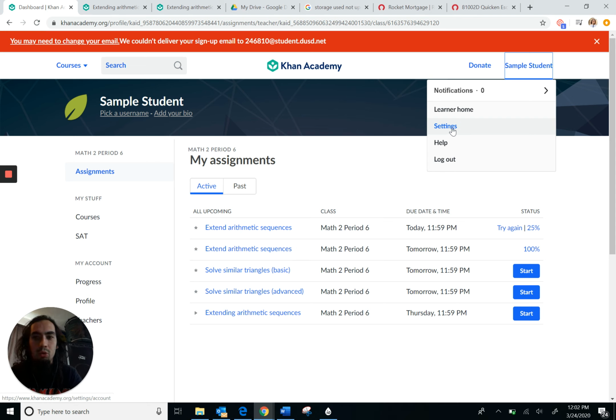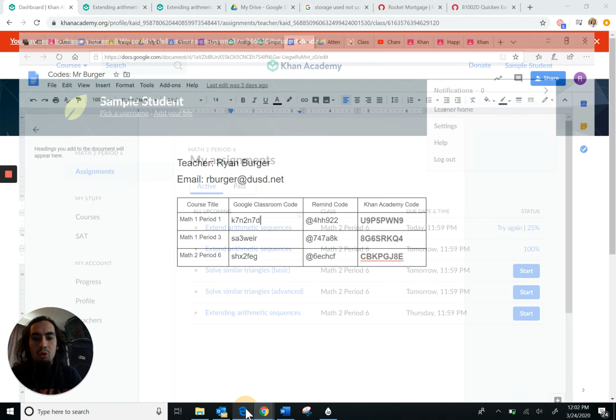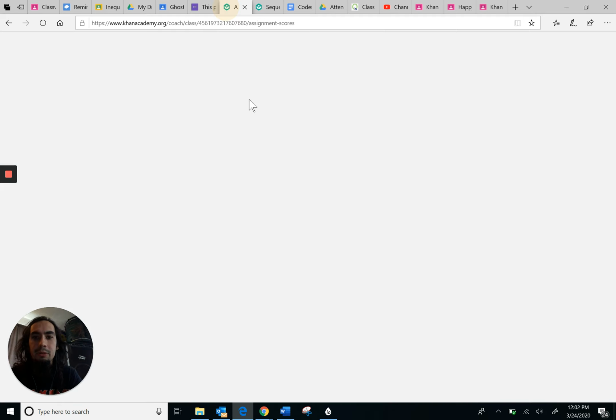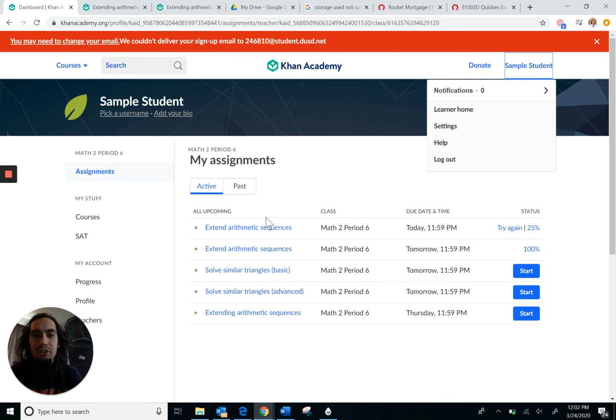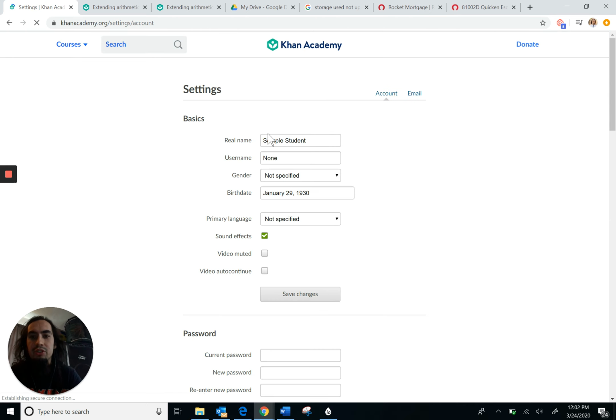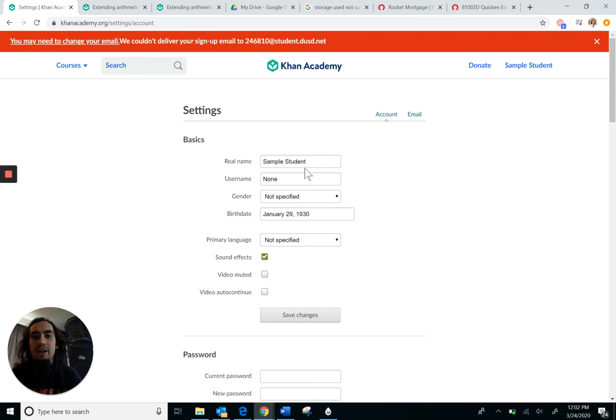So I want to show you one more thing. And this is kind of for me, because some of you on the gradebook are coming in as your student ID numbers instead of as your names. So I want to see if I can get everybody to get just their names. So go to settings, and under the settings menu, it's going to show you your username and your real name. Make sure that the real name says your real name and not your student ID number, because I just want to be able to see what your names are.